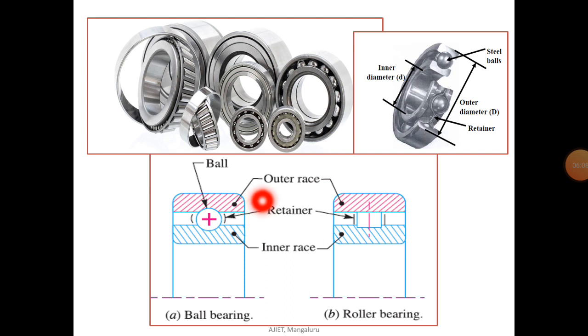This is the diagram of a ball bearing. You can see here there will be an outer race and an inner race, and in between there will be balls placed or introduced. A ball bearing or roller bearing consists of an inner race, which is always mounted on the shaft, or journal, and an outer race, which is carried by the housing or casing. In between this inner and outer race there will be balls or rollers, as I have shown here with the balls, and here you can see.